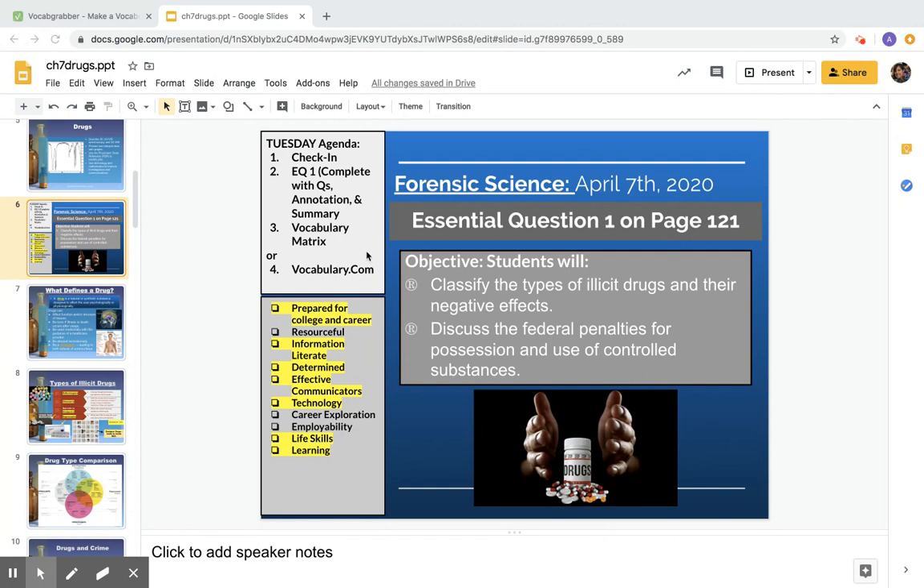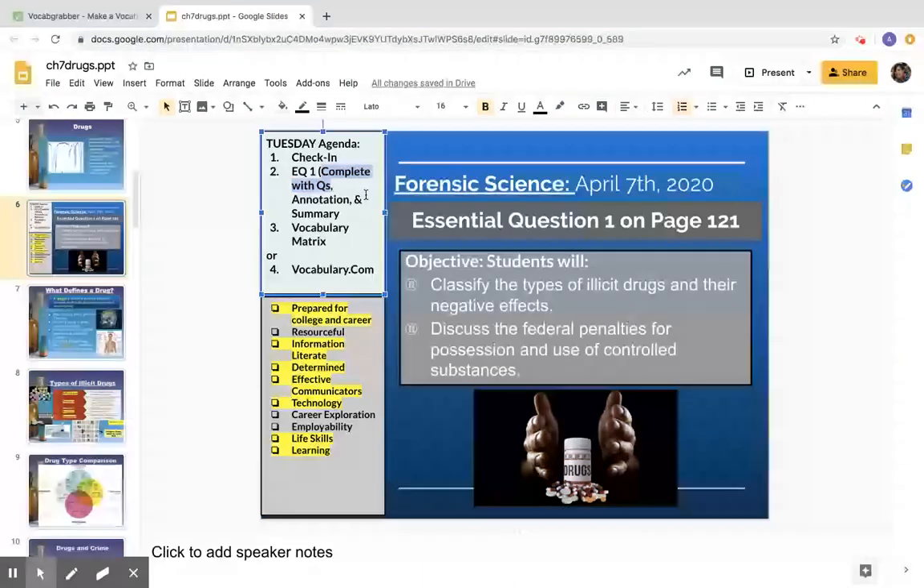Moving on to our agenda, you should complete your check-in sometime today. You want to make sure you guys are checking in 3 times a week. That's going to be Tuesday, Thursday, and Friday. Today's agenda also will include completing EQ1. I do want you guys to complete your questions using Costa's levels of comprehension to do so. Hopefully you guys are getting 3 of those questions in there, all levels.